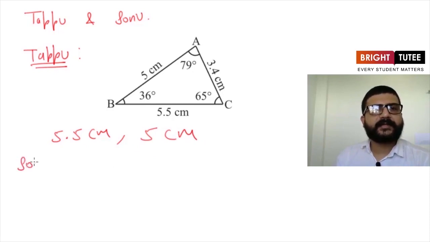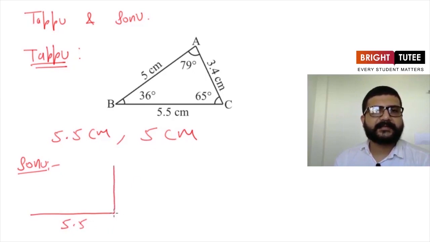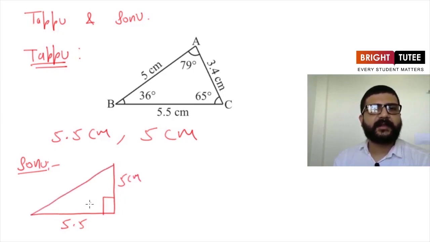So what did Sonu try? Sonu tried to make a triangle. What he did? He made a side of 5.5 centimeters like this, and then he needed one side which is 5 centimeters. So he took it like this. This side is 5 centimeters and he has drawn a 90-degree angle here. Now he simply joined these two points. Now here is one triangle in which two of the side lengths are 5.5 and 5 centimeters. So this is one triangle.